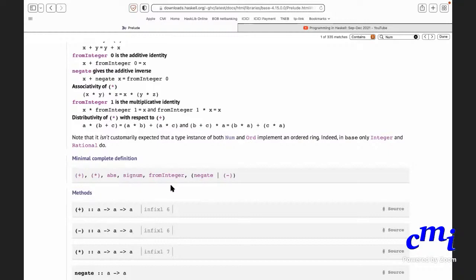If you have the binary minus, how do you get negate? Negate a will be zero minus a. Yeah, okay.